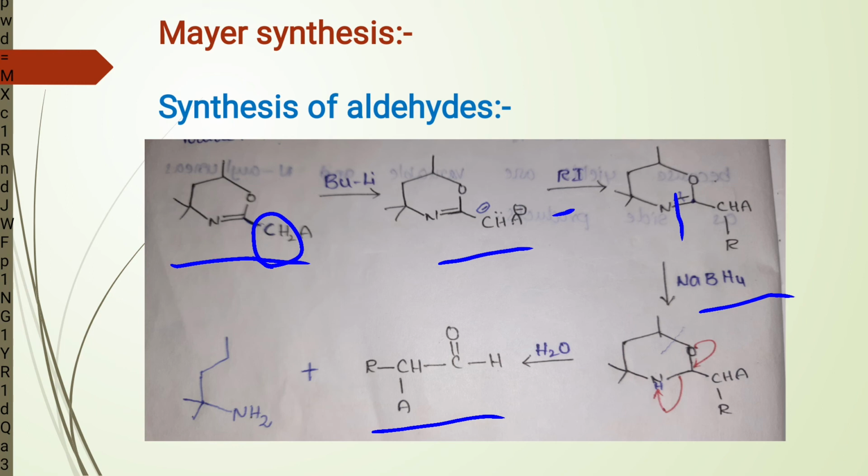By using Meyer synthesis, we can prepare an aldehyde from alkyl halide containing two more carbon atoms. Here A is equal to hydrogen, phenyl group or ester group, and R is equal to primary or secondary alkyl groups or allyl, benzyl groups.